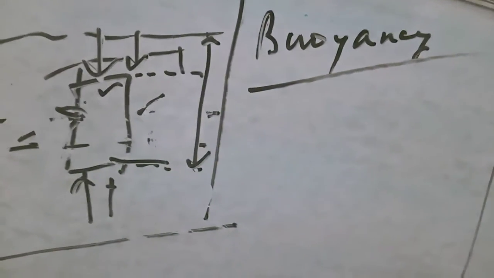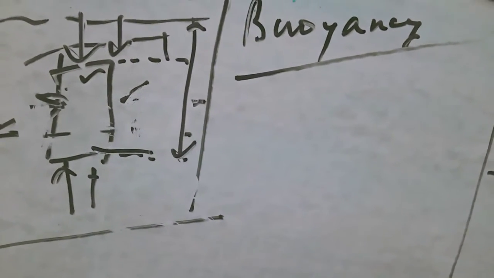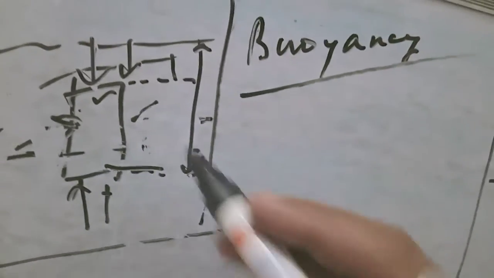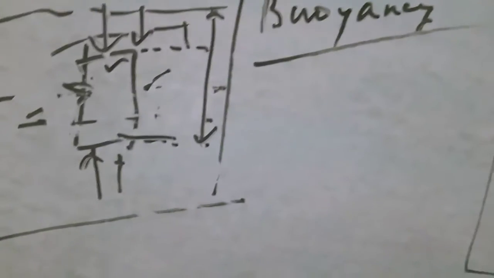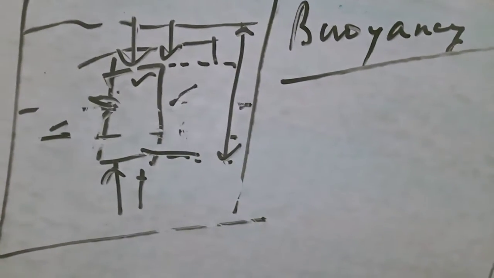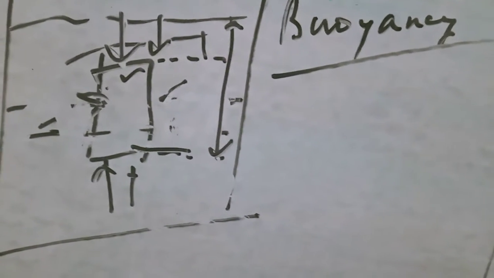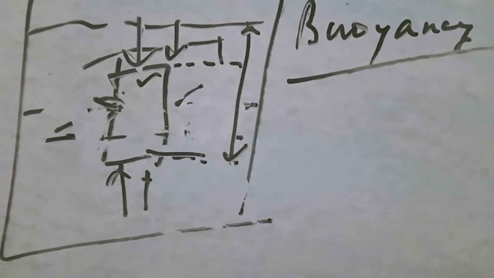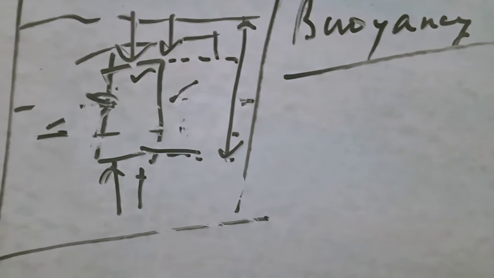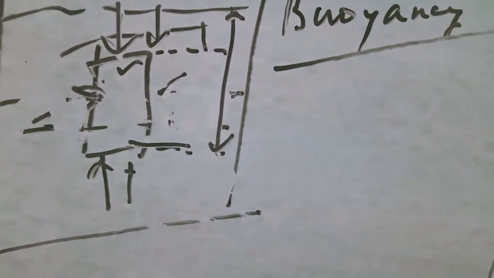So the horizontal thrusts acting at all points on the sides get neutralized because they are equal in magnitude and opposite in direction. So only the vertical thrust acts on the body. Now since there is a difference in depth, the pressure at a point on the upper surface and the pressure at a point on the lower surface are different. The resultant upward force on the block, or buoyancy, is equal to the weight of the equal volume of the liquid displaced by the block.